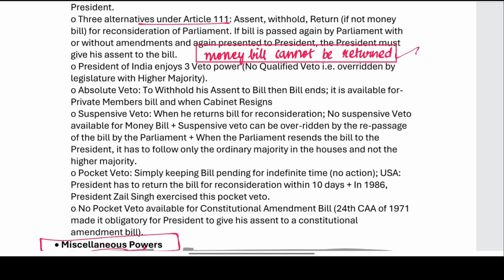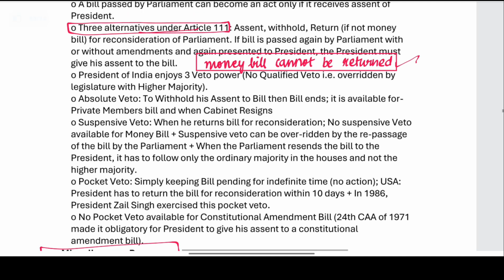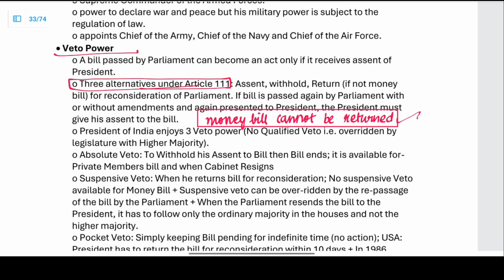What are the alternatives under Article 111? Article 111 is related to the veto power of the President, mentioned in Article 3.1, assent of the President. Right. What are the situations when a bill is presented in front of the President?